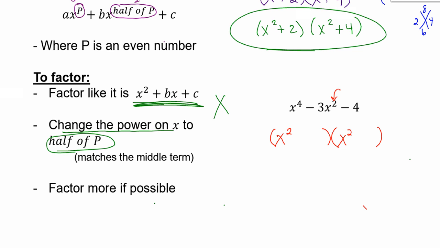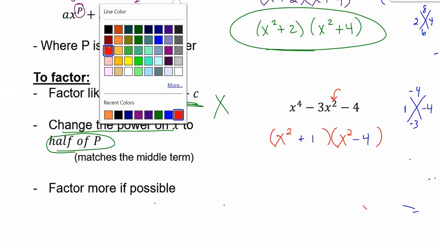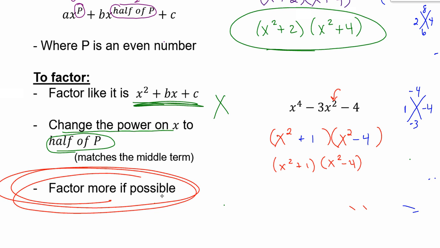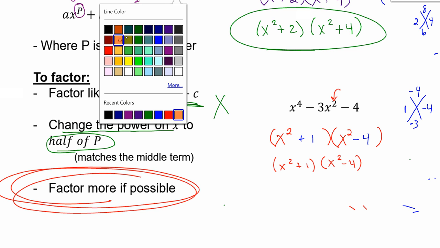So if I look at -4, I need to multiply to -4, but add to -3. Okay, that's going to be a +1 and a -4. So inside here, that'll be a +1 and a -4. So this quadratic in form factored into those binomials, x squared plus 1 and x squared minus 4. Don't forget to factor more if possible. So I'm going to check each one of those out.